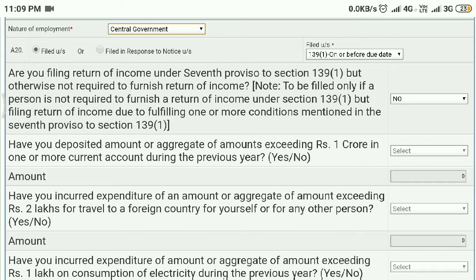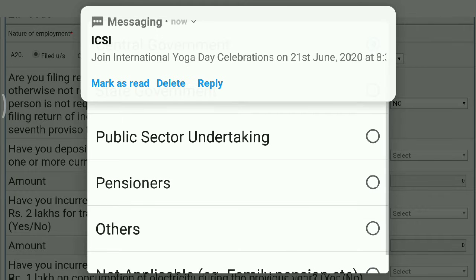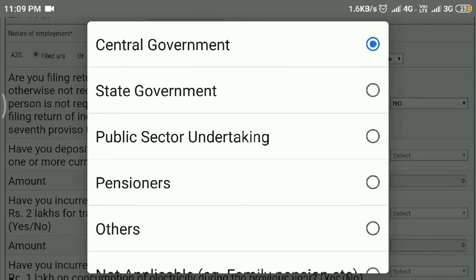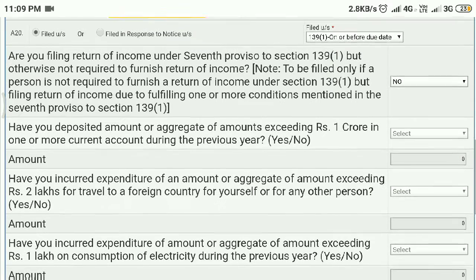And today's topic is changes made in ITR 1 for assessment year 2021. Here, nature of employment: central government, state government, public sector undertaking. Previously, only one option, government, was there. Now this year, this is bifurcated into central government and state government. This is the change.